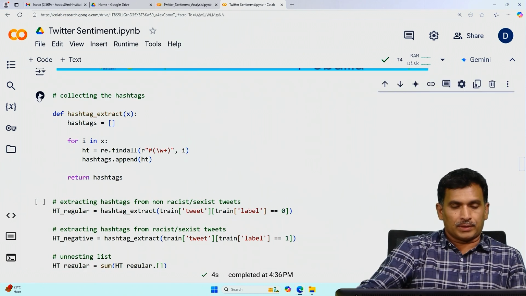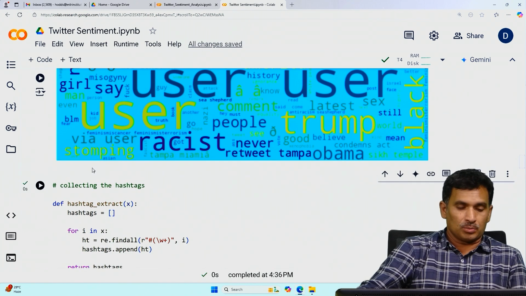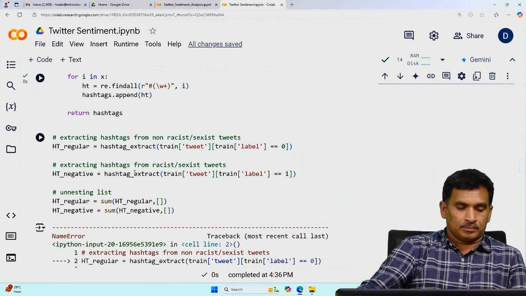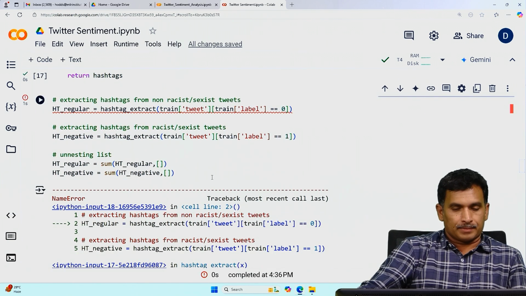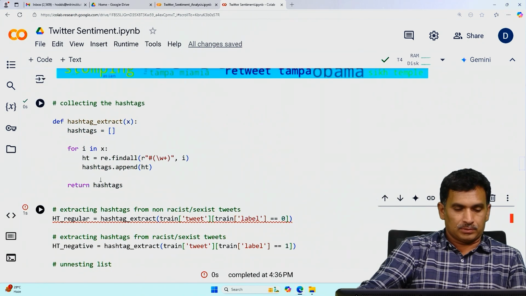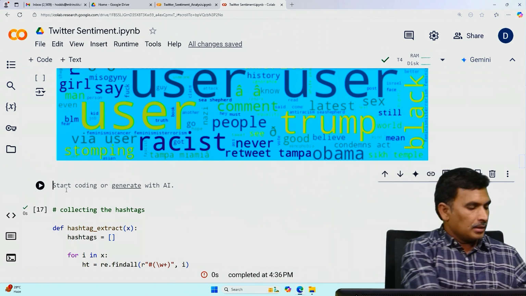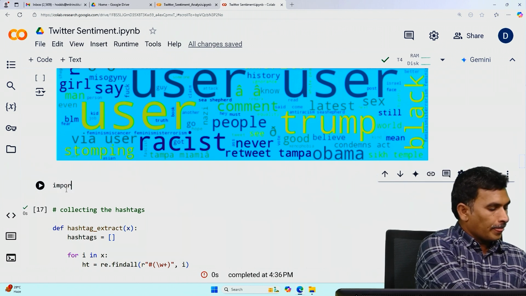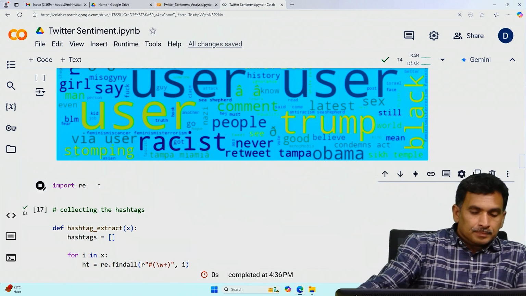And we could also extract the hashtags. This is a small function that is used to extract the hashtags; the required library needs to be imported here. So let me run this code. What happened here? RE is not defined, so we have to import that. We inserted a cell, import re, and run it.